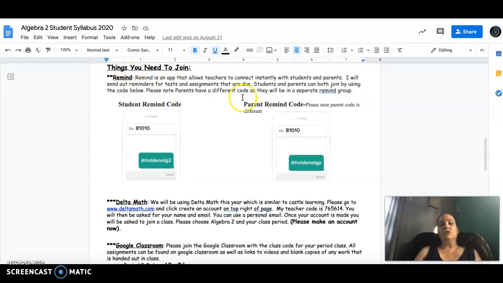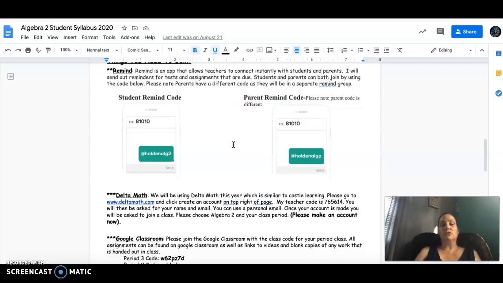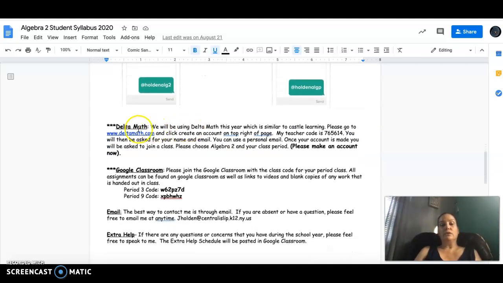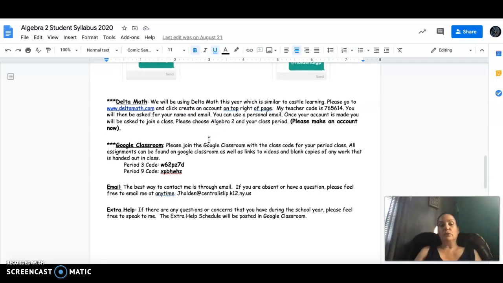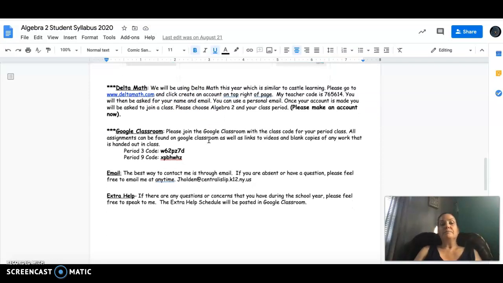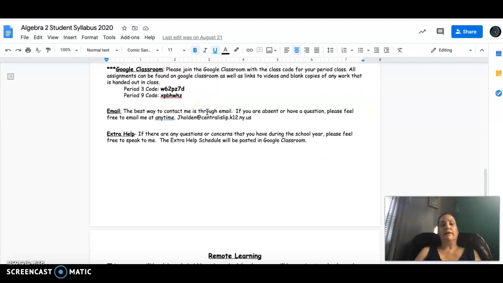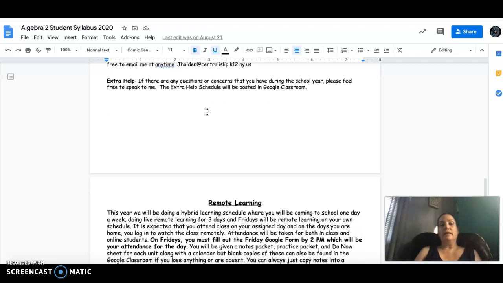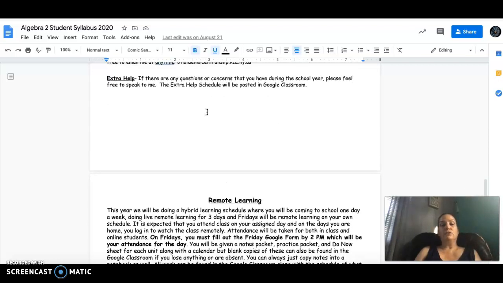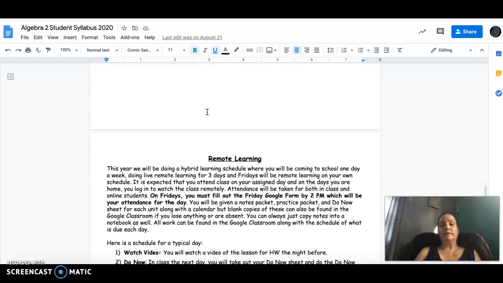This is just an explanation of how to join Remind, and of course you would be doing the parent Remind code. Remind is just a nice, easy way that you can send me a message, I can send you a message. Delta Math, so they should have already signed up for Delta Math at this time. They do have an assignment in Delta Math. They can use a personal email for Delta Math. The Google Classroom codes, and everybody's on Google already, so they already have this. My email is here again. The extra help, as we already mentioned, was Tuesday and Fridays.